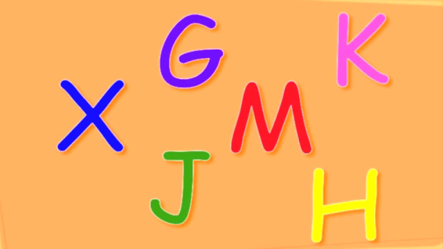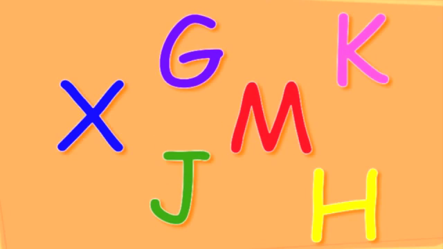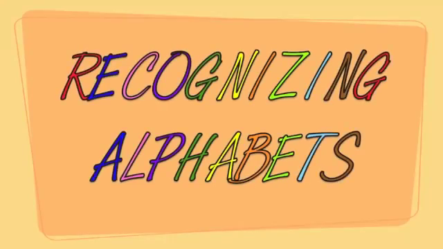That's the letter G. Can you show me the letter J? That's the letter J. Now can you show me the letter H? That's the letter H. You just showed me all of the alphabets.